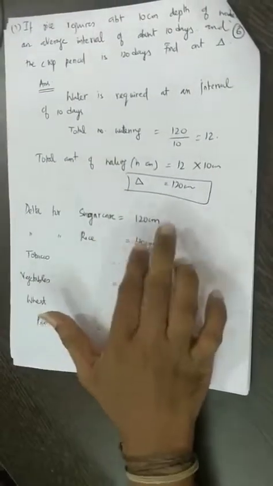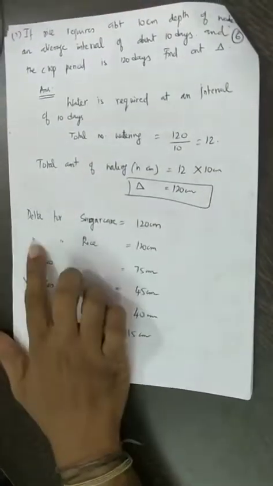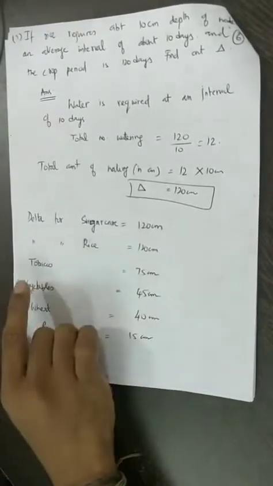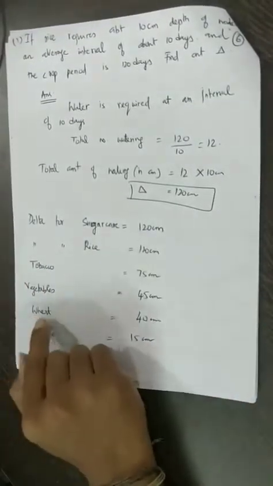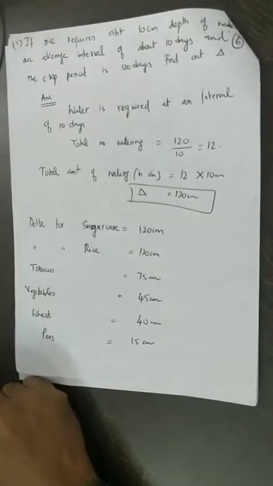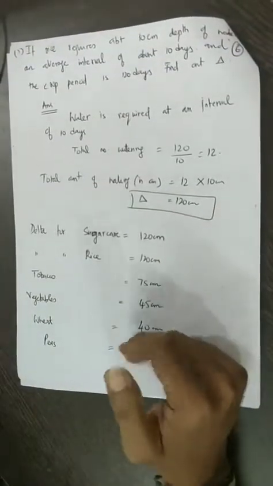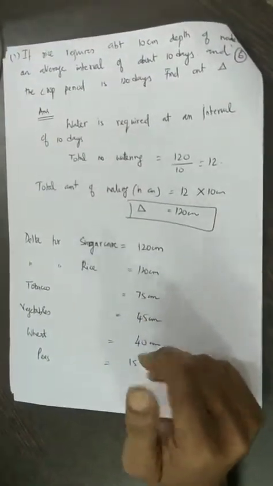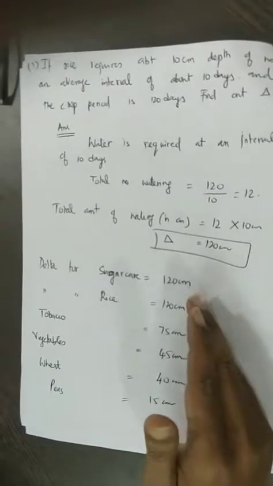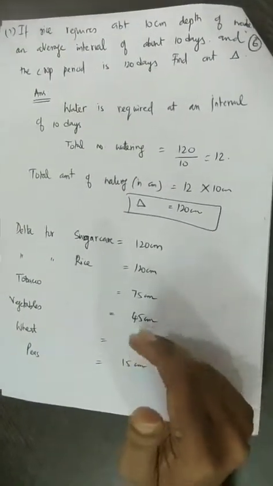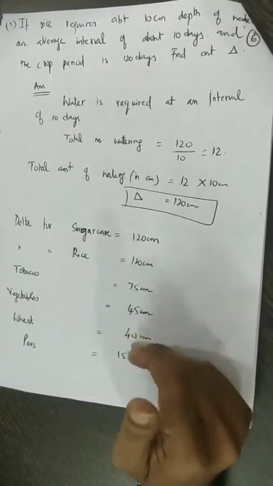Delta for sugarcane is highest, like 120 centimeter, and delta for rice is 120 centimeter, tobacco is 75 centimeter, wheat is 40 centimeter, and peas is 15 centimeter. So we can see how sugarcane and rice can be grown in places where you have excess water, and all other crops can be grown where water is less available.